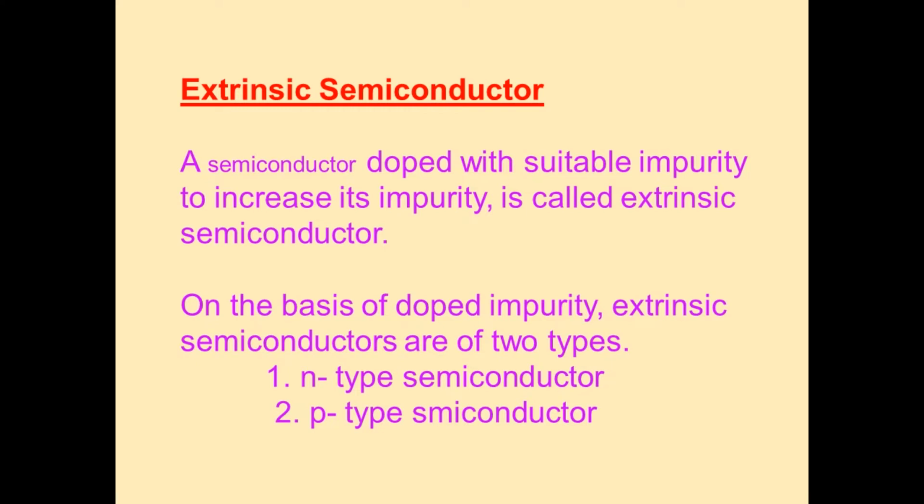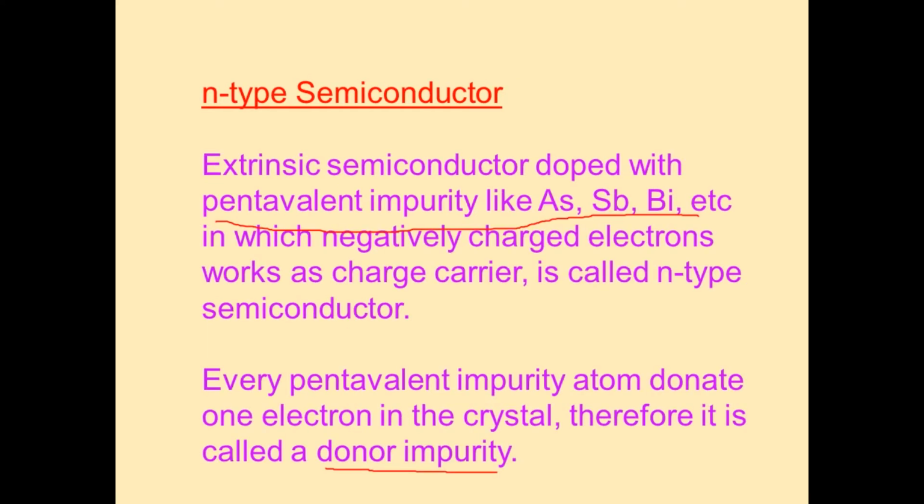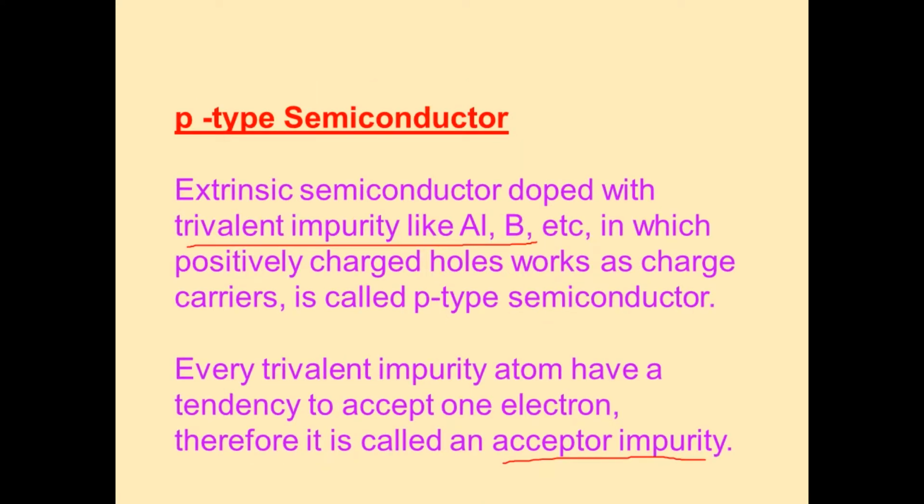So, when a pentavalent impurity like arsenic or bismuth is doped to a pure semiconductor, an N-type semiconductor is formed. Here the pentavalent impurity is ready to donate one electron, so it is called a donor impurity. So pentavalent impurities are also named donor impurities.